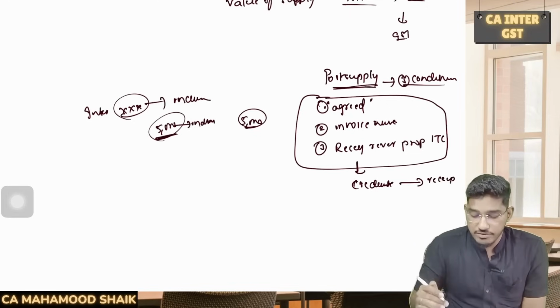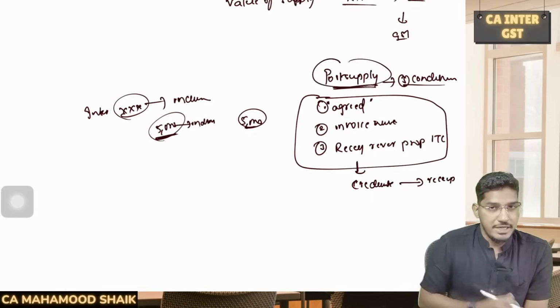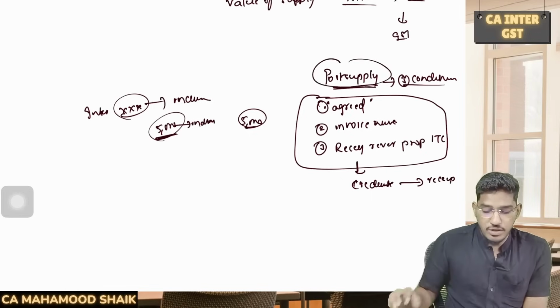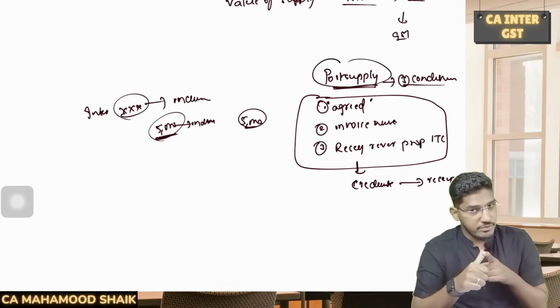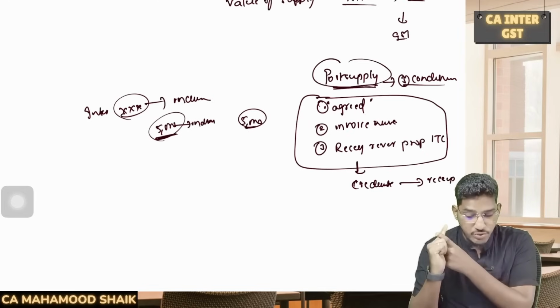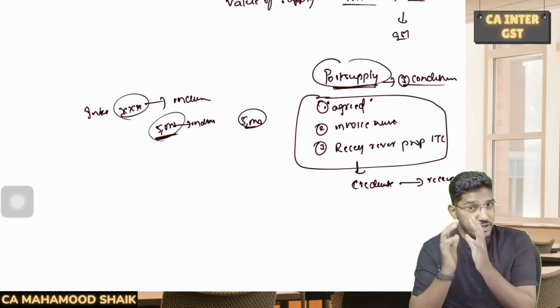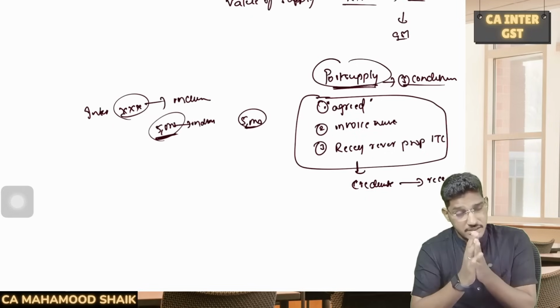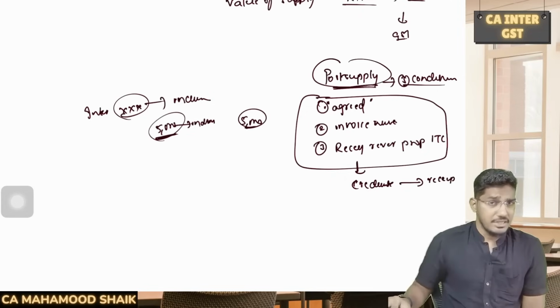Able to understand? So if all these three conditions are fulfilled, then the post supply discounts also will be reduced from the value of supply. So tell me, what are the three conditions? Number one, there should be an agreement at the time of making the supply to give the discount. Number two, we should be able to calculate the discount invoice wise. Number three, the recipient has agreed to reverse. Recipient actually reverses the proportionate amount of input tax credit in proportion to that discount.